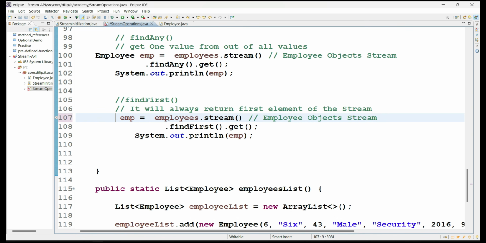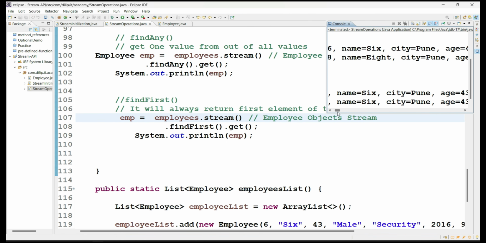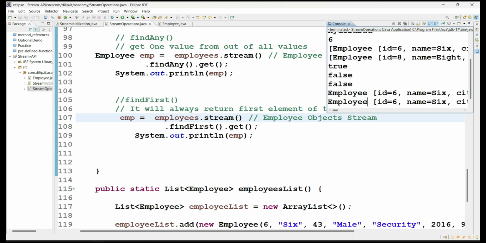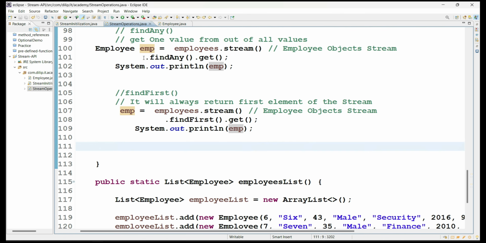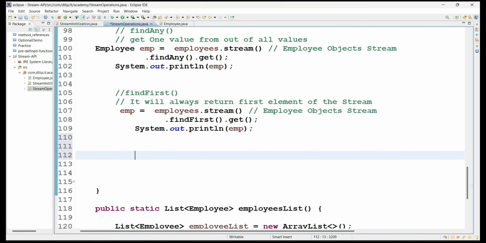Okay, so I'm just reusing the employee object now. Let me return it. See here, you got Employee 6 as the first one. So that means the first element you got, here it is. So findAny may return the first value or any other value, but findFirst will always return the first element of the stream. Okay, simple and straightforward.